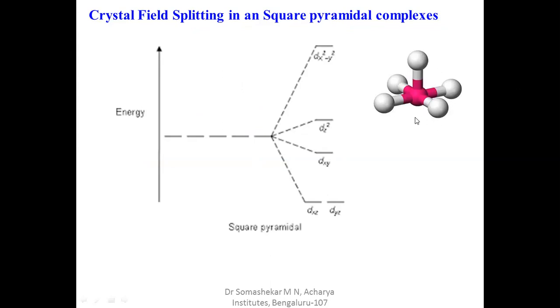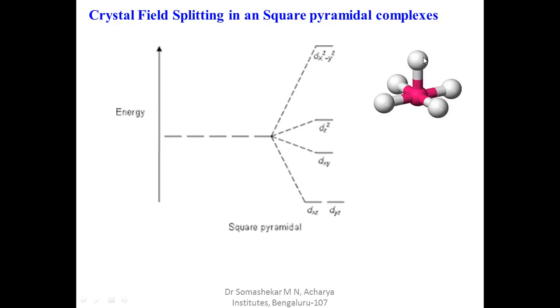There are four ligands along the dx square minus y square orbital, and only one ligand along the dz square orbital. Four ligands are approaching, compared to only one ligand.